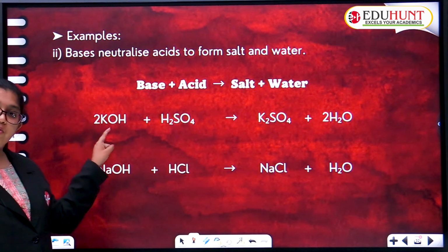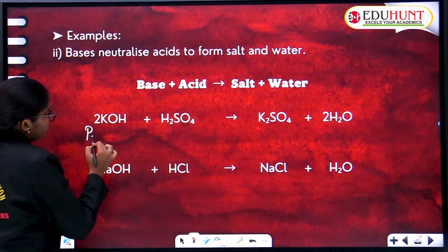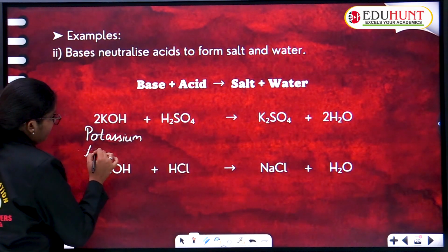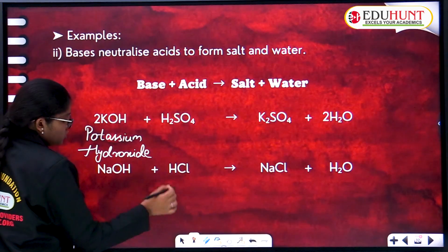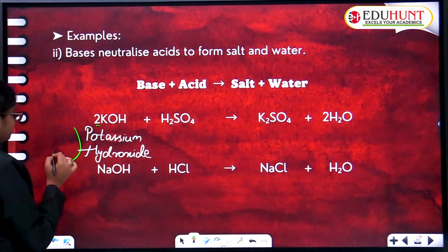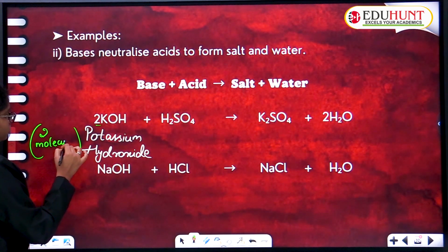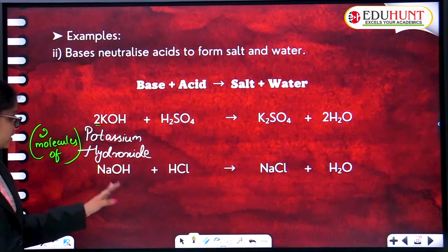KOH is named potassium hydroxide, so for that 2, we have to read it as 2 molecules of potassium hydroxide. Into that, what are we adding?